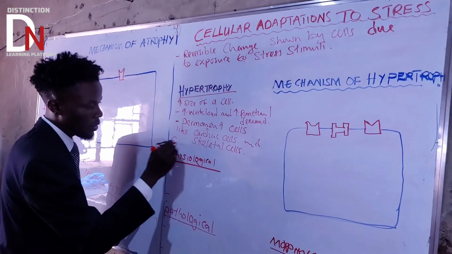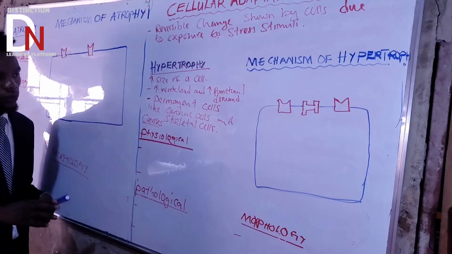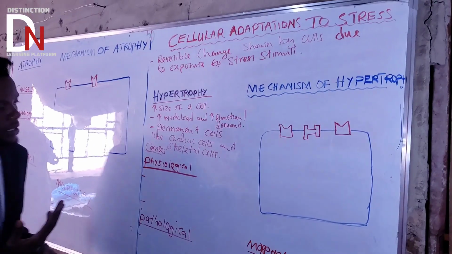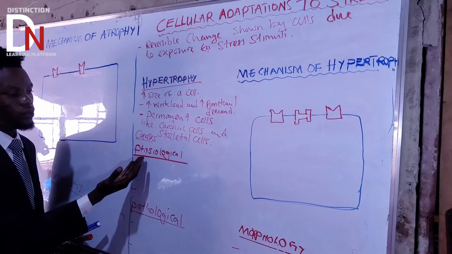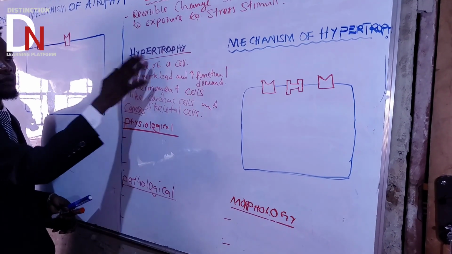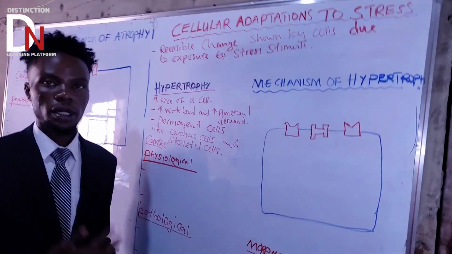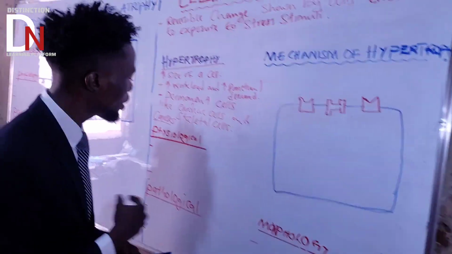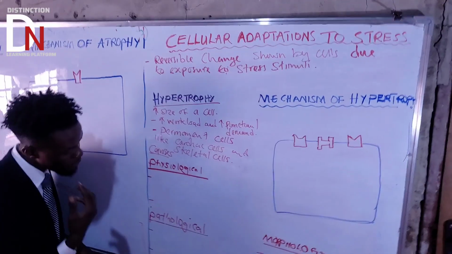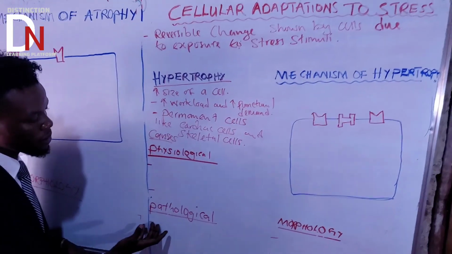Now let's talk about the causes. What are the causes? Causes can be further categorized into physiological and pathological causes of hypertrophy. Make sure that if they ask you a question, what are the causes of hypertrophy, you understand that causes can further be categorized into physiological causes and pathological causes.